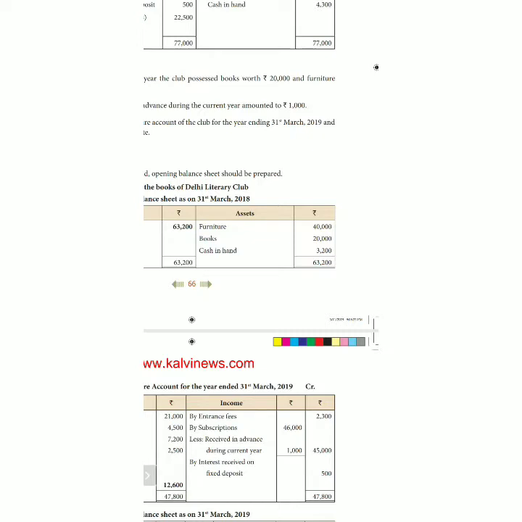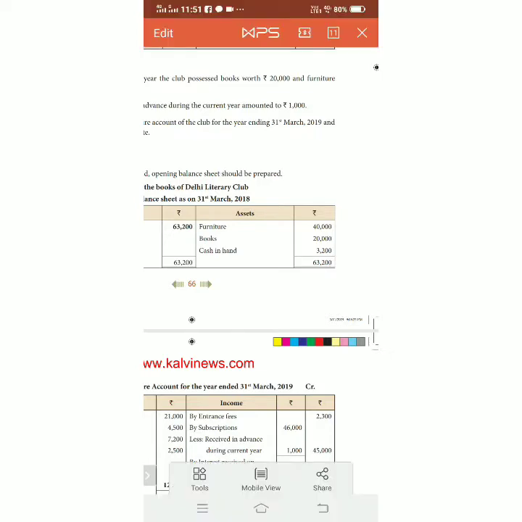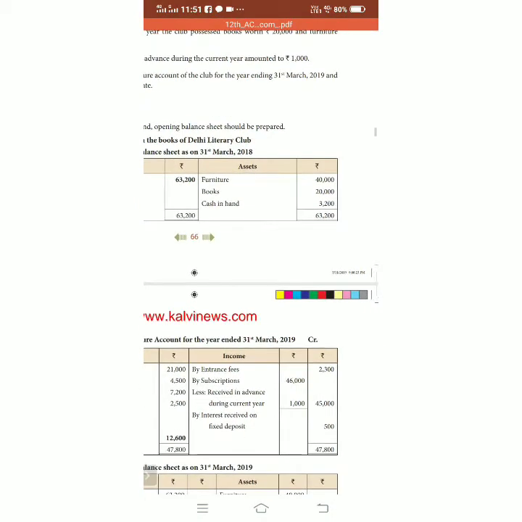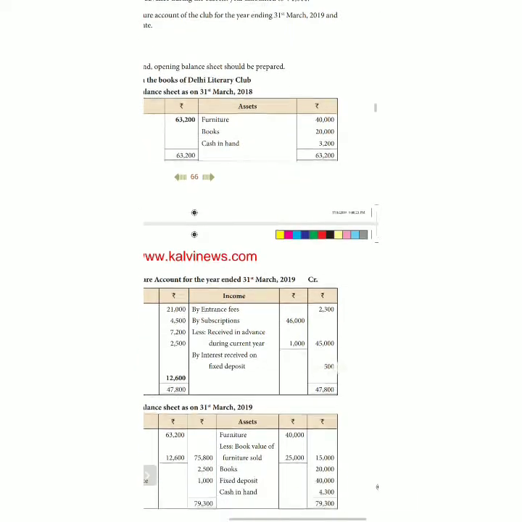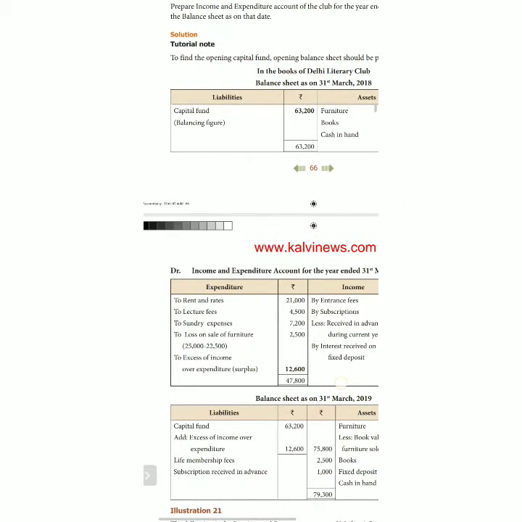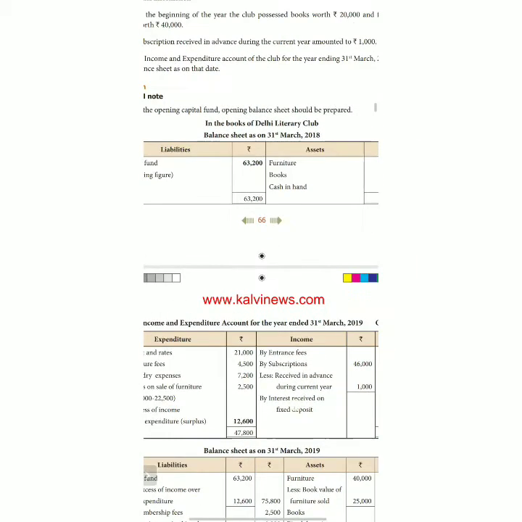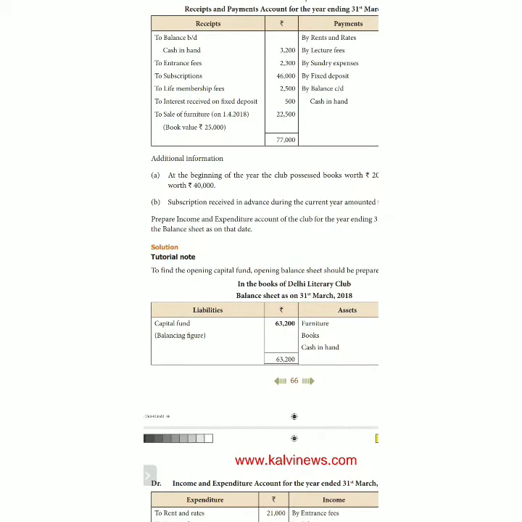I told you many times, any item that comes in adjustment is to be taken into both sides. From the subscription of 46,000, the subscription received in advance, 1,000 rupees, is to be subtracted, and then it comes on the liability side of the current year balance sheet: subscription received in advance, 1,000 rupees. So this item subscription is over.